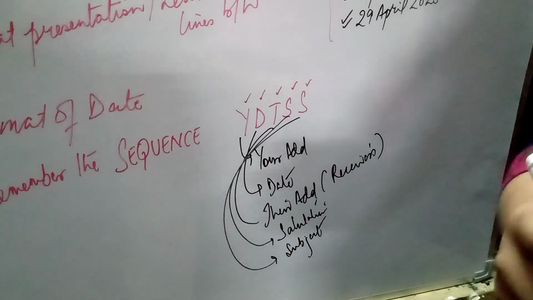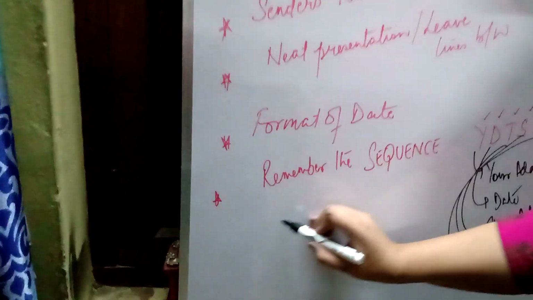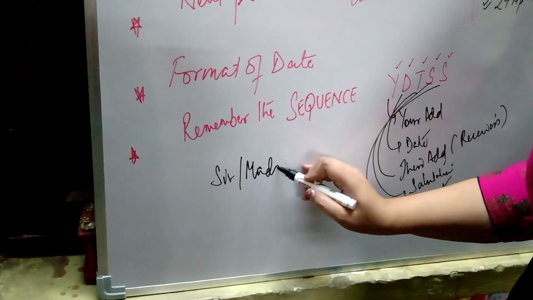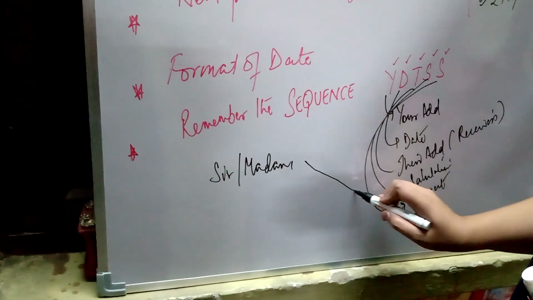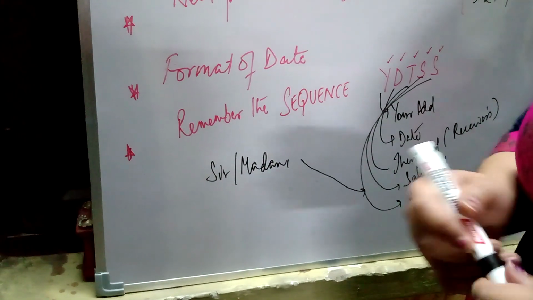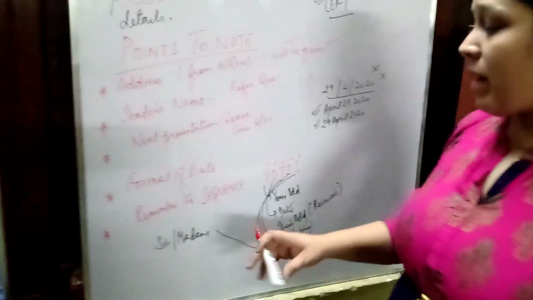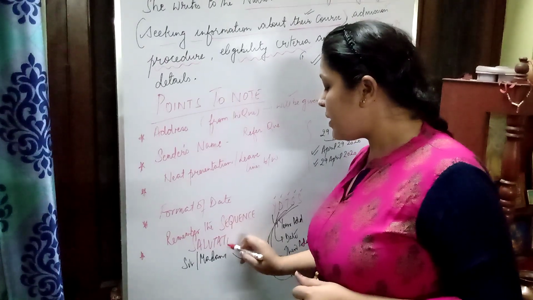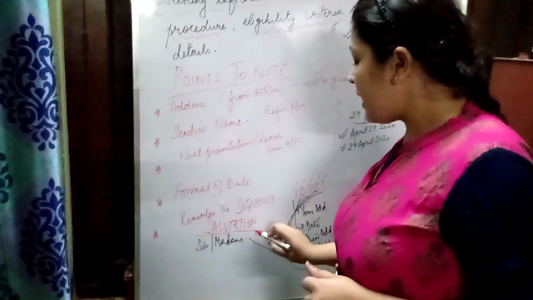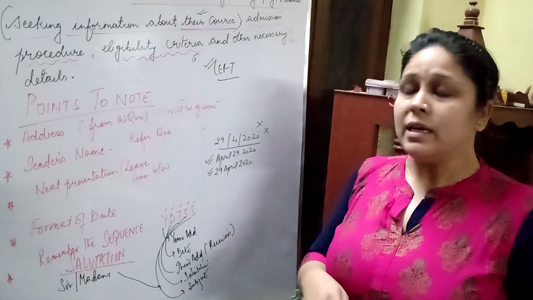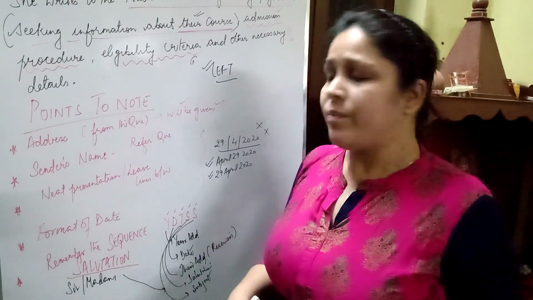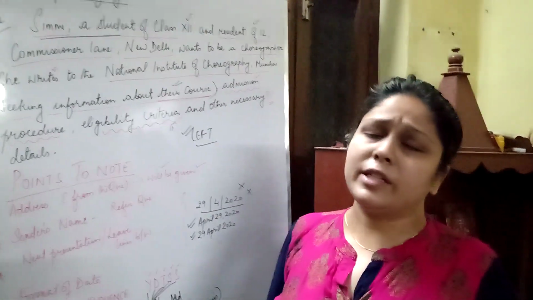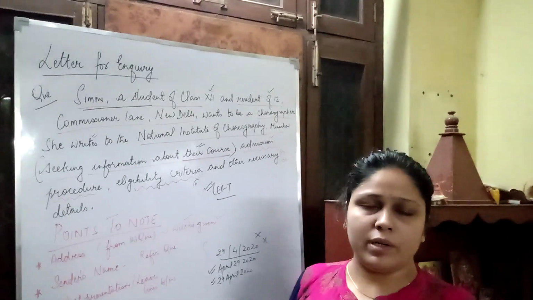What do you mean by salutation? Remember, after writing the address, you leave a line and you write sir or madam. This is what salutation is. Now, why is that? Often children ask me, why don't we write dear ma'am or dear sir? Children, we can write dear ma'am, dear sir, but in CBSE they have given a certain pattern to us. They say that instead of writing dear ma'am, dear sir, you prefer writing sir or madam straight away. Even if you write dear ma'am or dear sir, it's not going to be wrong. This is again a formal expression. Alright? Thank you so much.